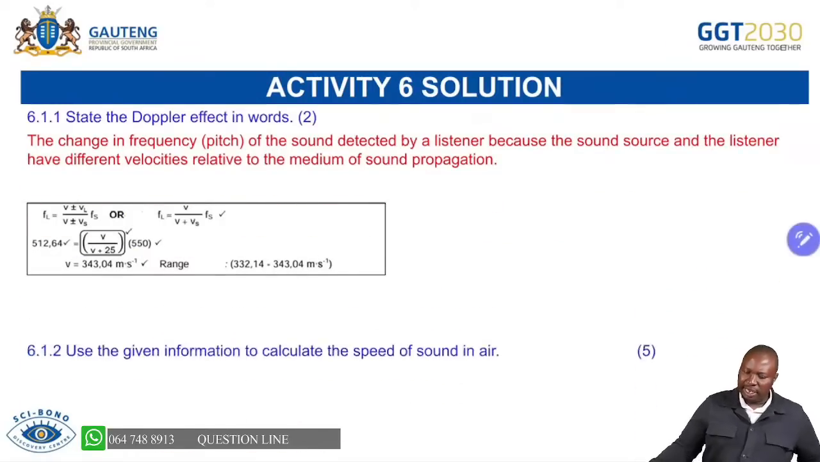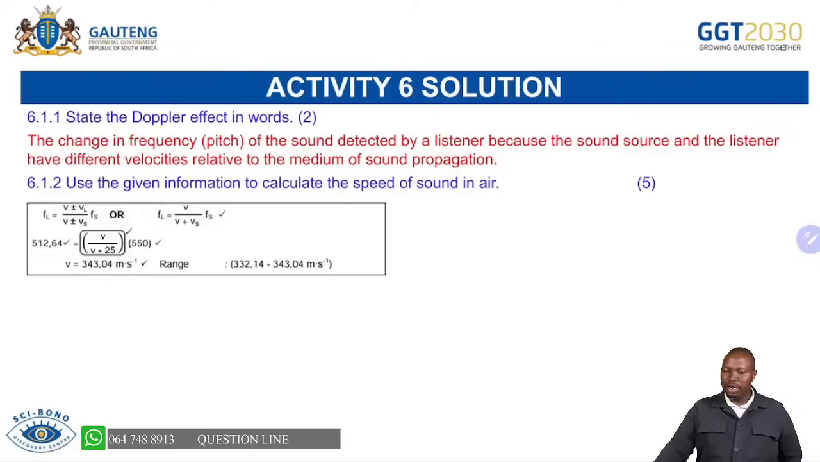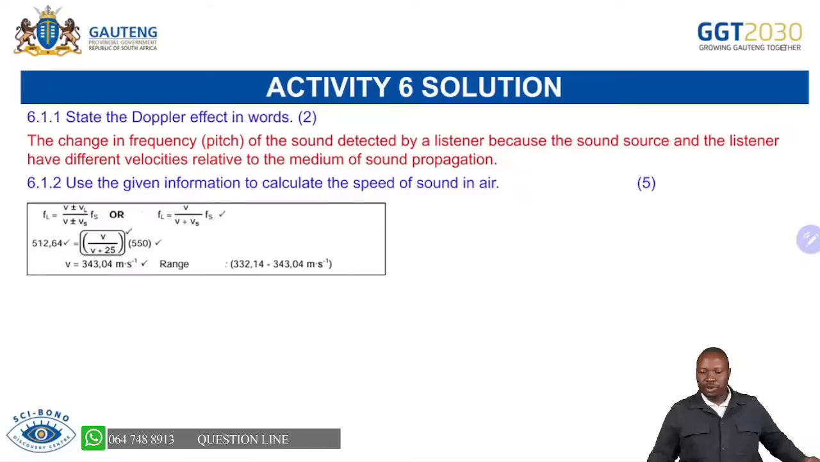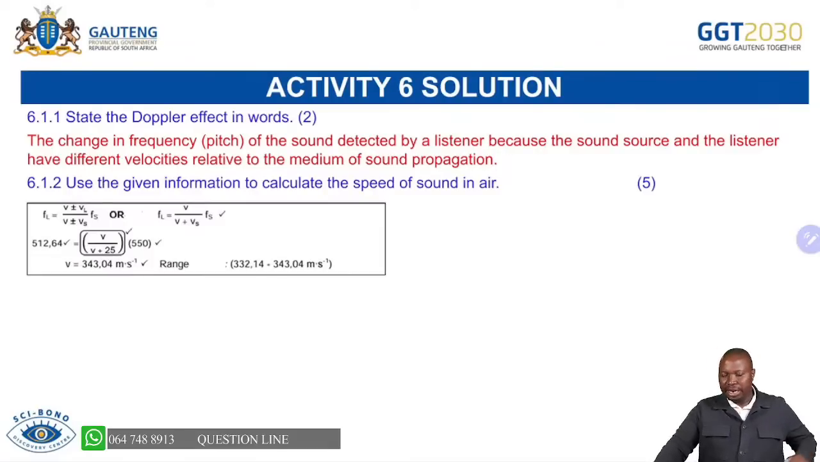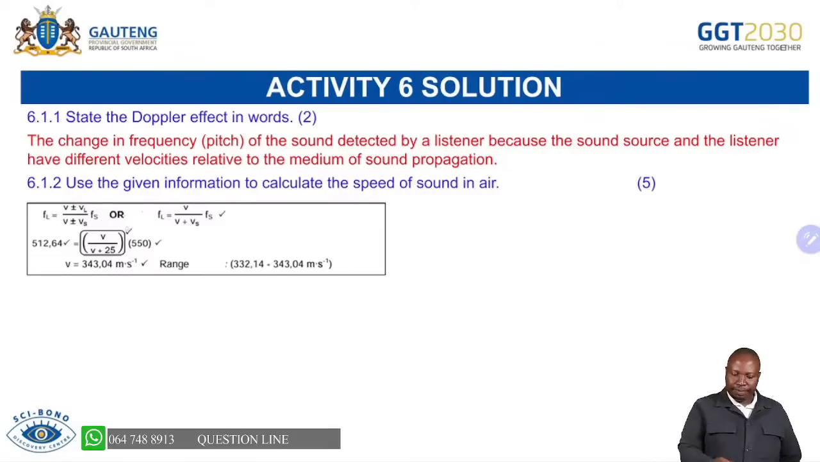In terms of that, don't forget, you have defined Doppler effect as the change in frequency of the sound detected by the listener, because the sound source and the listener have different velocities relative to the medium of propagation, and you are able to do the formula.